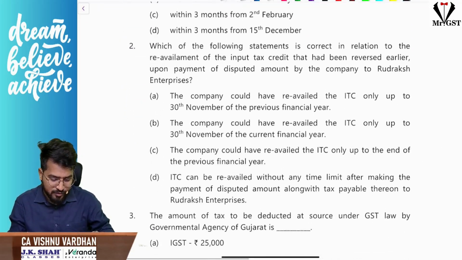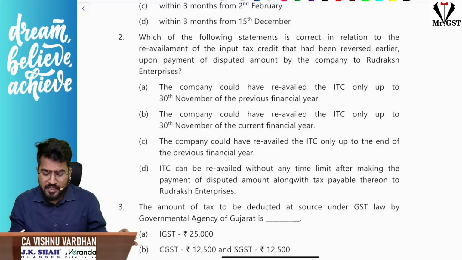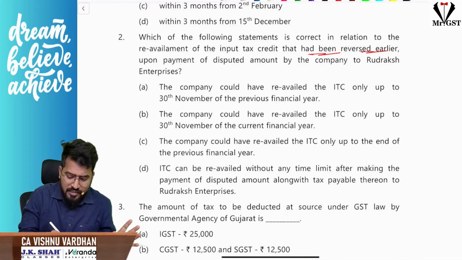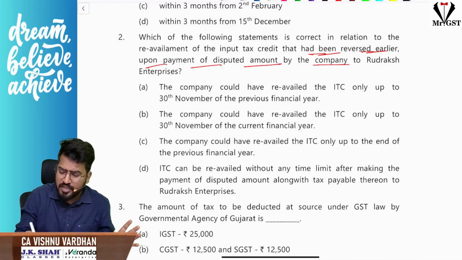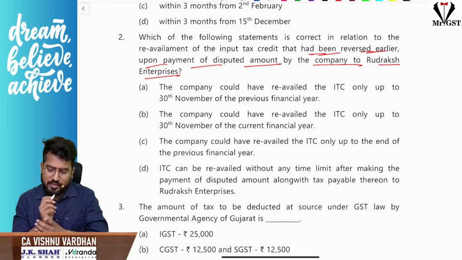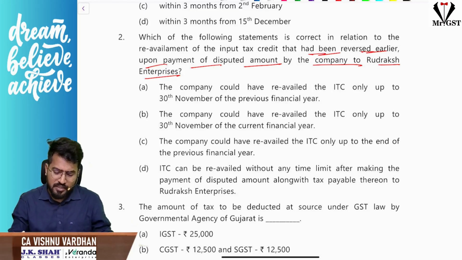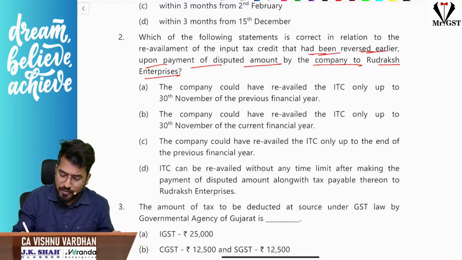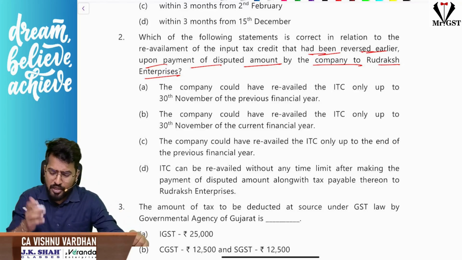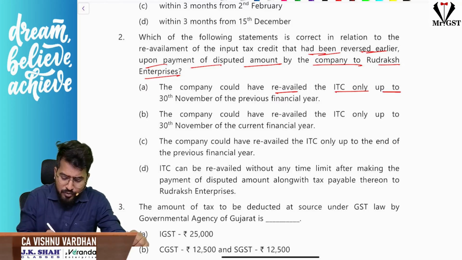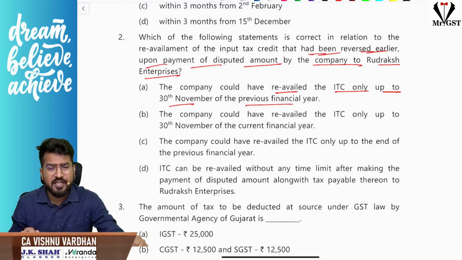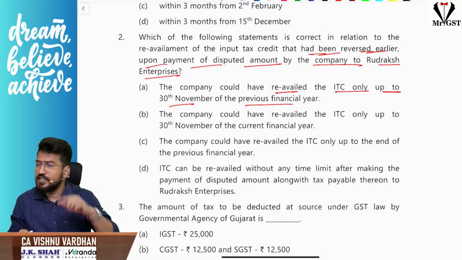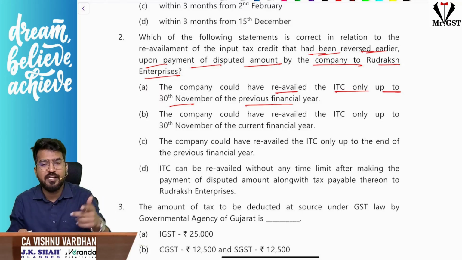Okay, let us see the next question. Which of the following statements is correct in relation to re-availment of ITC that had been reversed earlier upon payment of the disputed amount by the company to Rudraksh Enterprises? With respect to the given statements, you should understand which is the correct one. First, the company could have re-availed ITC only up to 30th November. Is there any time limit for re-availing ITC? For availing ITC, there is a time limit under section 16(4). For re-availing ITC, there is no such time limit.